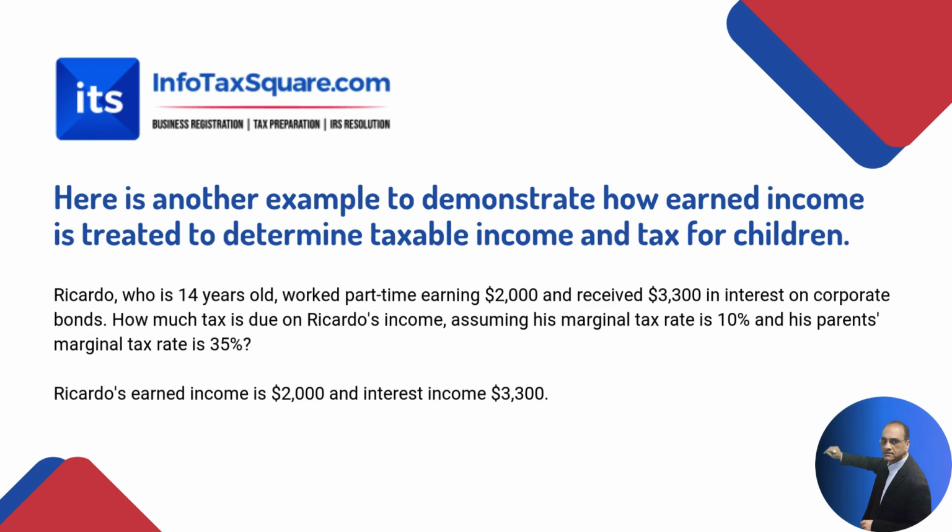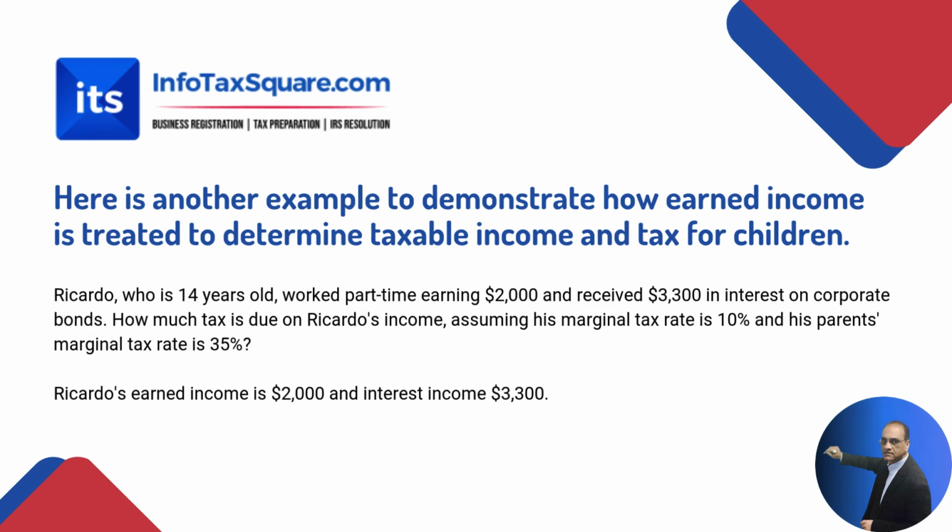So in this case, Ricardo has earned a total of $5,500, a combination of $2,000 from his part-time job, active income, and $3,300 passive income he received from investment income, from interest income.